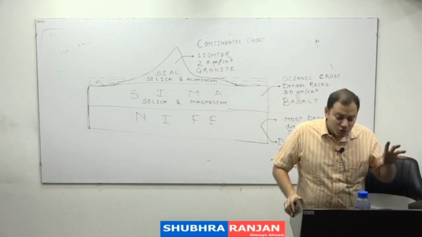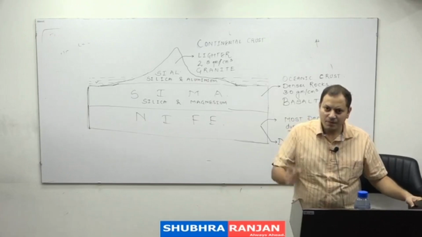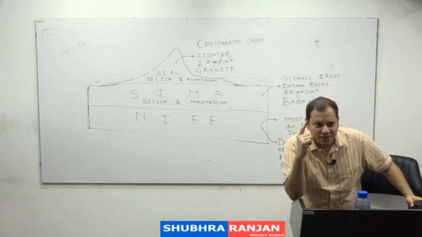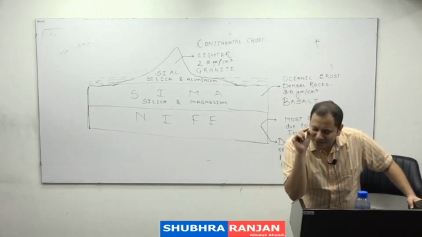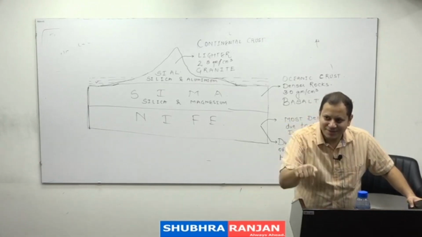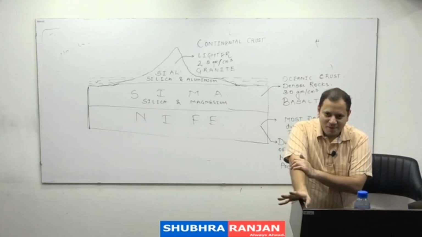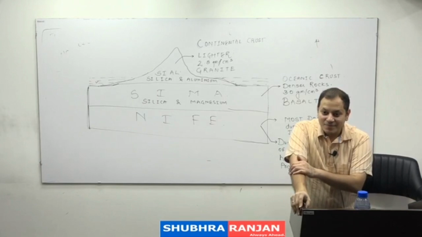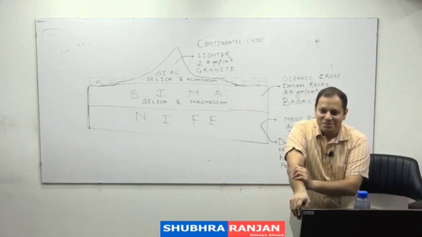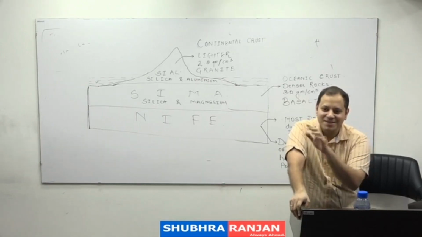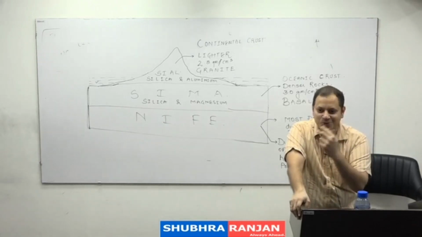And why did these people not have any idea of the interior of the earth? One of the reasons is, what is the radius of the earth? 6371. If you want to study the interior of the earth, you will have to dig a hole and go down up to 6371 kilometers. Is it possible? Why not? Because volcanoes come only from a depth of 200 kilometers as compared to the entire radius of the earth, that is 6371 kilometers. So volcanoes will give us an idea about the earth, but only up to a maximum depth of 200 kilometers.